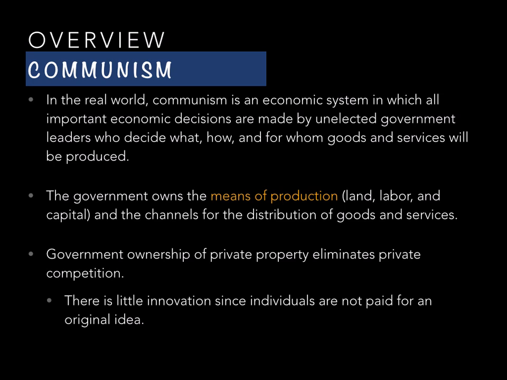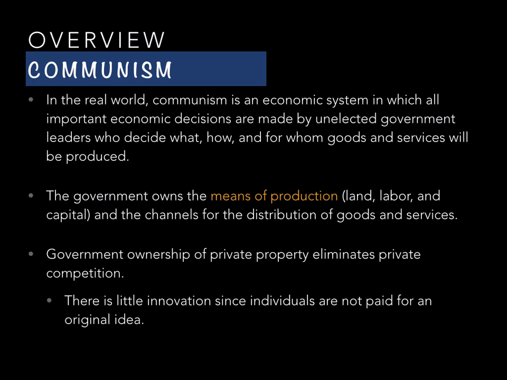Government officials. In a communist society, the government itself, not individuals, owns what's called the means of production. The means of production are the things that you need to produce goods. So the government would own land, where you would build a factory, or you would build your restaurant or whatever.